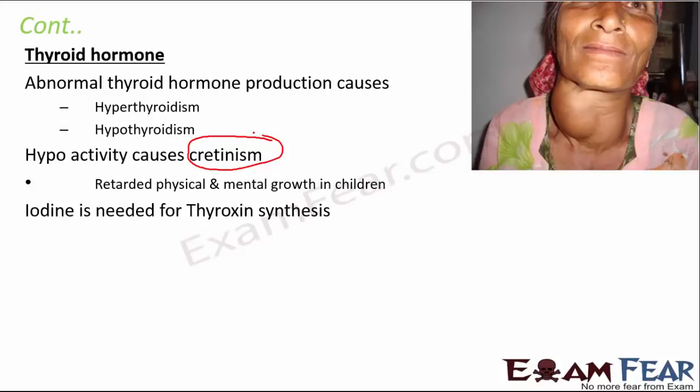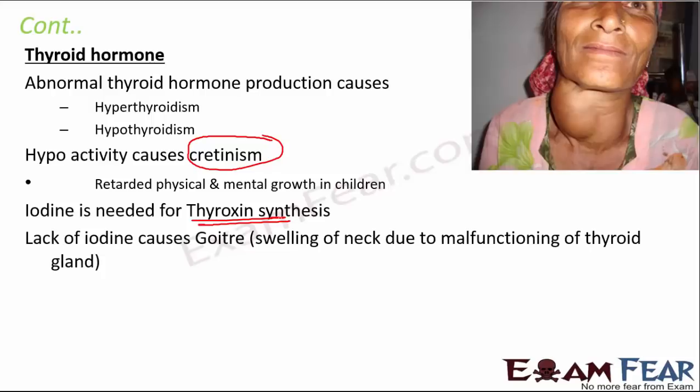Iodine is needed for thyroxine synthesis. That is why we say that everybody should always consume iodized salt, because you need iodine for synthesis of thyroxine. If your iodine intake is poor, then thyroxine will not get synthesized. So there would be hyposecretion of thyroid, and lack of iodine can cause goiter, as you see in the picture, that is swelling of neck due to malfunctioning of thyroid gland.